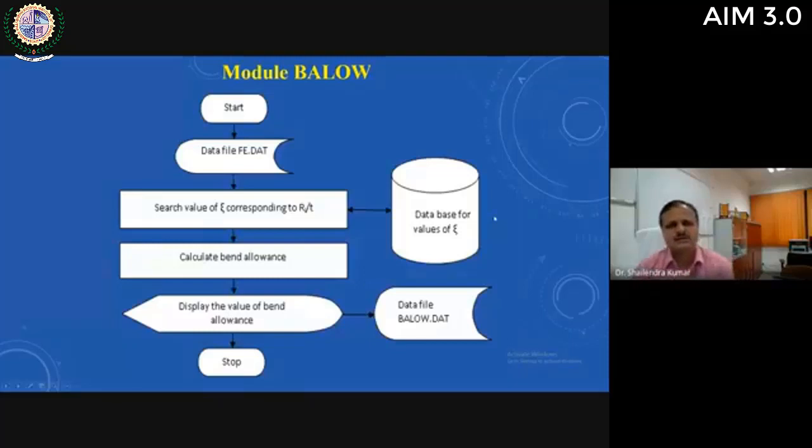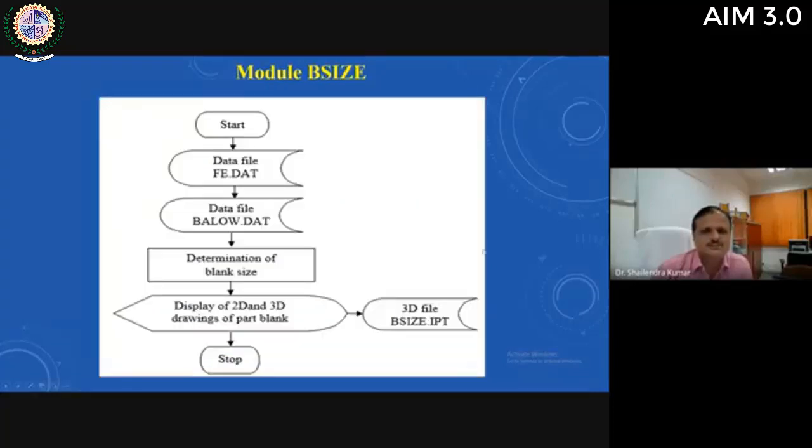Then bend allowance: the bend allowance module will take some data from the fe.dat feature extraction database file. Then it will search values of these parameters, some constants for calculation of the springback and bending allowance. Then calculate bend allowance, display the value of bend allowance, and then it will be stored here. And again, here the developer has constructed this database for the value of zeta, which is required for determining bend allowance.